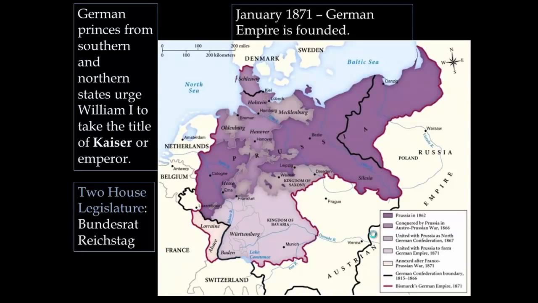The upper house is the Bundesrat, and the people in the Bundesrat are appointed by the leaders of the German states. The other part of the legislature is the Reichstag, and people elected to the Reichstag are chosen by voting males in the German Empire. So by 1871, Bismarck had united Germany, had united the German states, and Prussia was kind of leading the way here. And you can see here pictured the extent of the German Empire at this time.